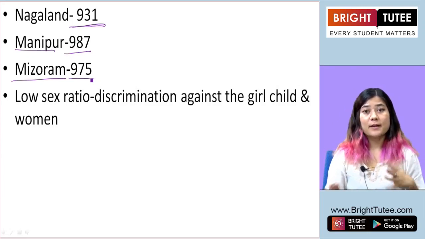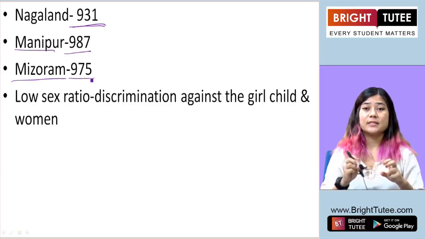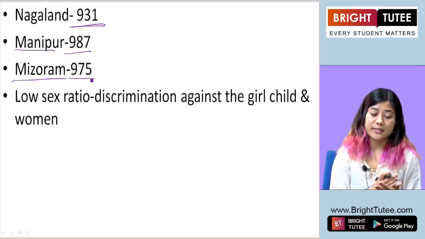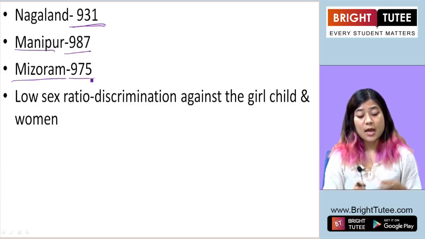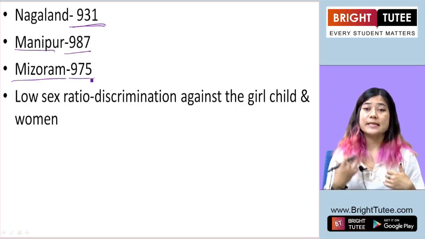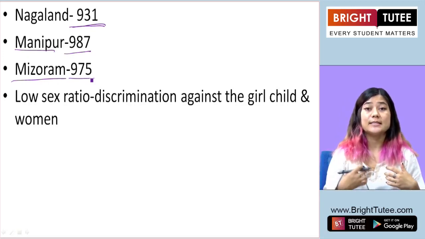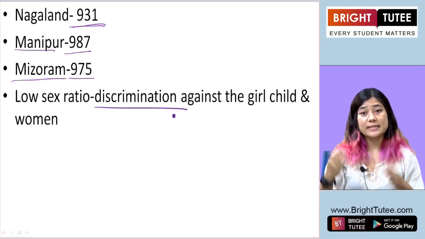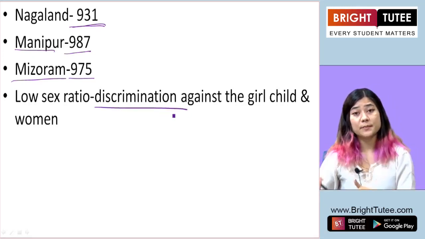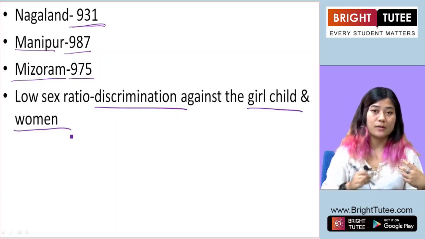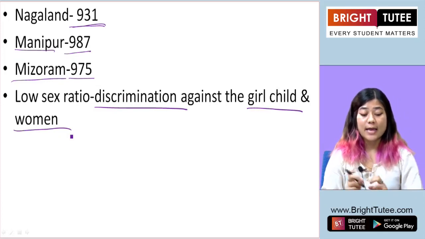Now, when we talk about sex ratio, we know that sex ratio gives us an understanding of the status of women in the society of a particular country. When the sex ratio is low or very low, that tells us about the discrimination that takes place in that particular society against the girl child and the women. Both the girl child and the women.